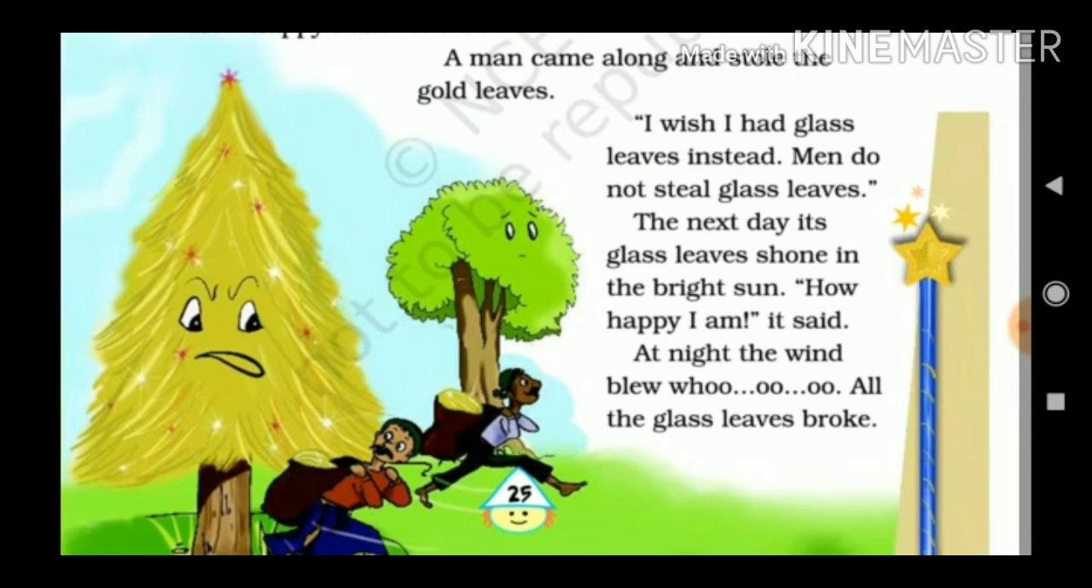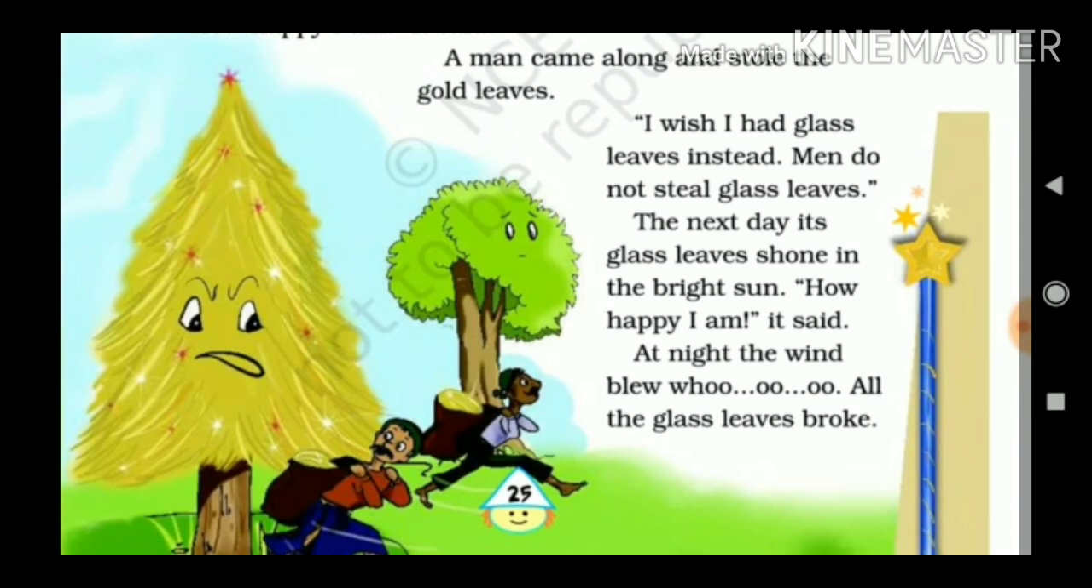Now what happened? When the tree had turned nice and green like other friends of his, the goat came and ate all the leaves. So the fir tree wished that his leaves would turn into gold. So you can see in the picture he had turned into whole yellow, nice gold leaves, and he was happy. But in a short time, what happened? All the robbers came and they stole all his gold leaves.